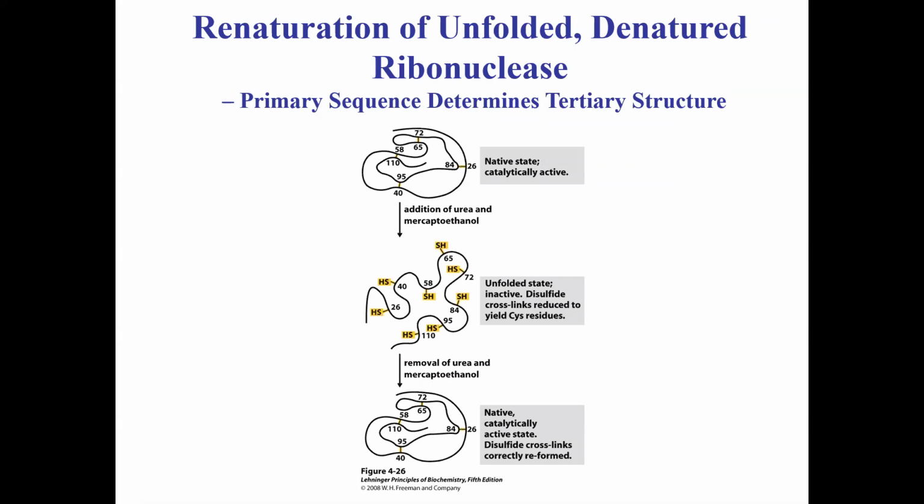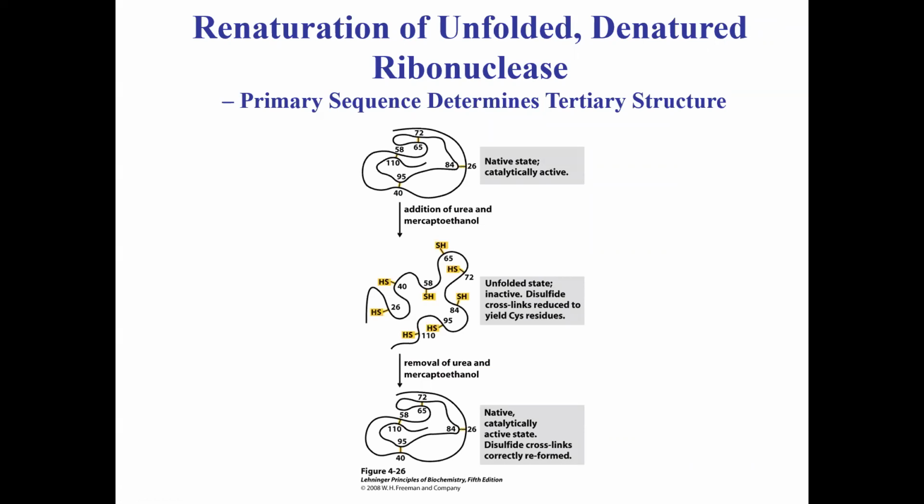They took a protein called ribonuclease, RNase. Ribonuclease is a type of nuclease that catalyzes the degradation of RNA into smaller components. You don't have to know that, but that's what it does, catalysis.